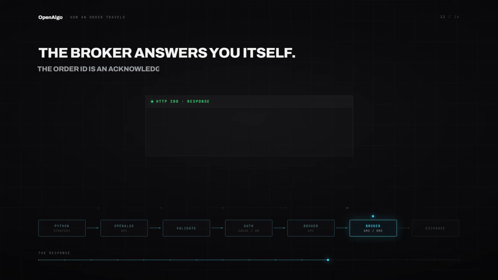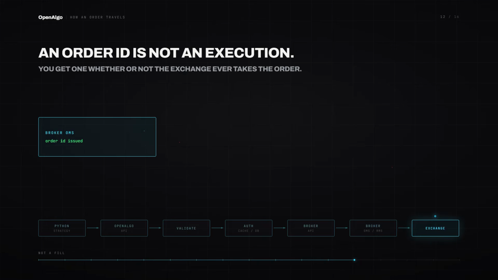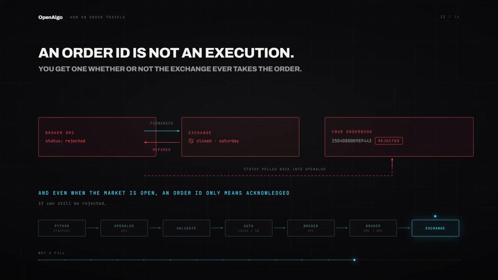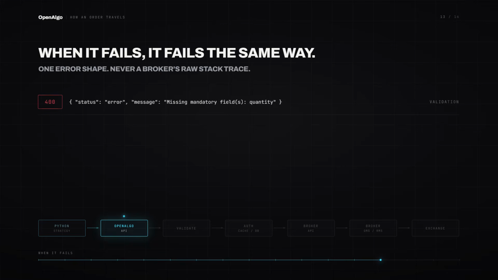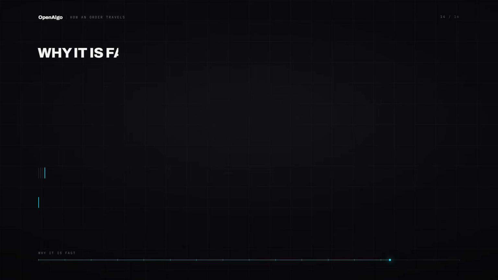When you send an order, the broker will immediately respond with an order ID, followed by a success message. The success message doesn't mean your order got completed. It's just an acknowledgement. An order ID is not an execution confirmation, but an acknowledgement. Even on Saturdays, if you send an order, it will get rejected by the broker and the broker will still provide the order ID. Your order can fail for various reasons, and if it fails, you will get relevant messages, like 400, 403 and 500.